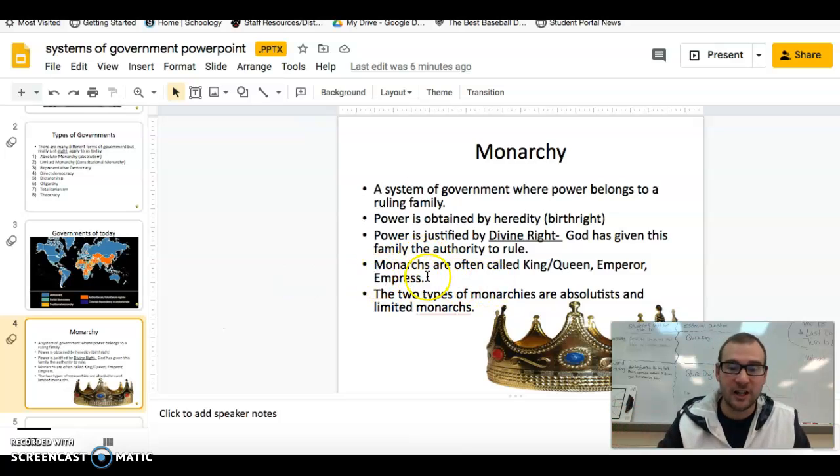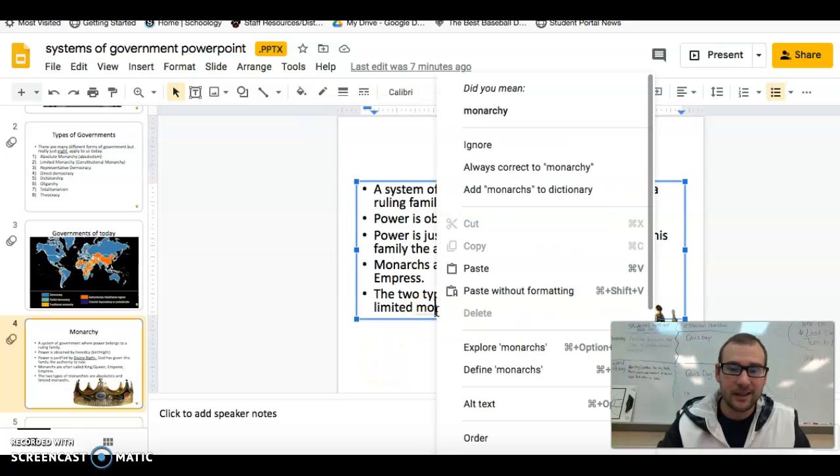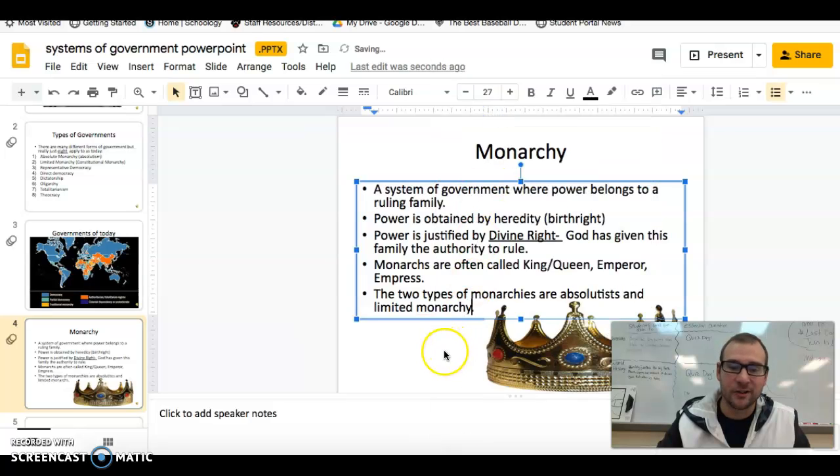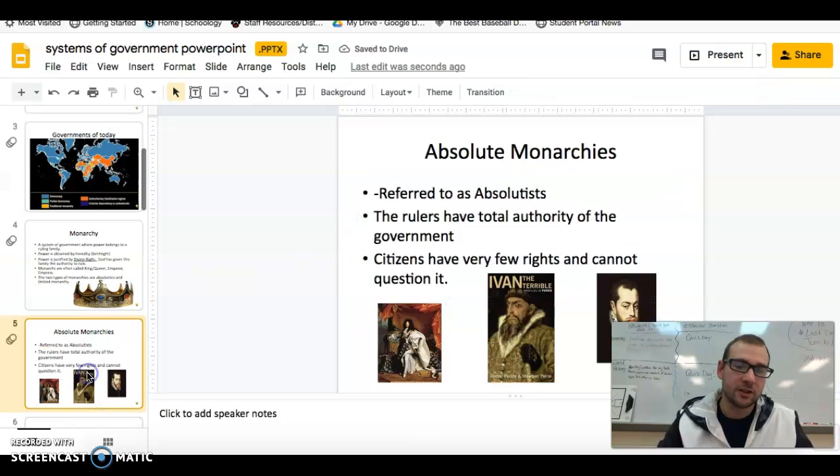So monarchies are often ruled by a king or a queen. Sometimes you'll have an empress or an emperor. But there are two types of monarchies: absolute monarchy and limited monarchy. Let's look at those two real quick. With the absolute monarchy, the rulers are referred to as absolutists. The ruler has total authority of the government. Citizens have very few rights and cannot question it.